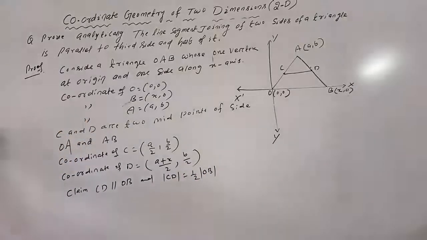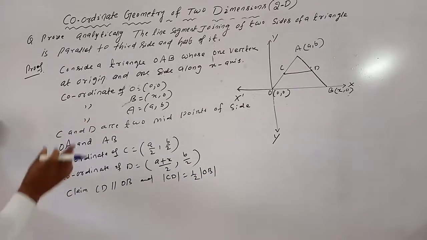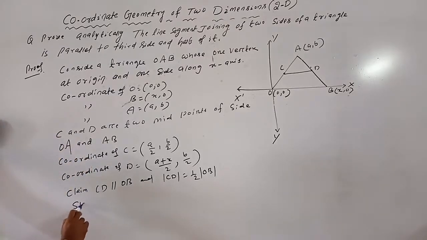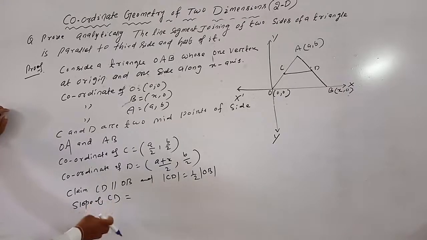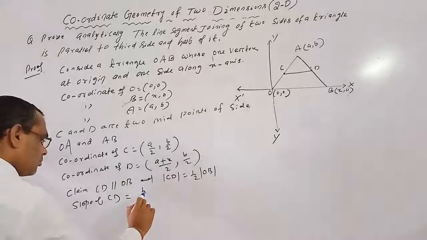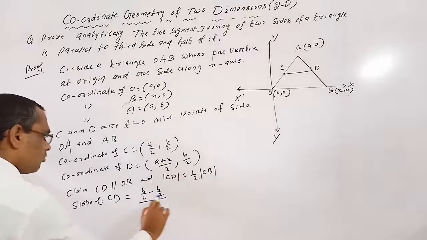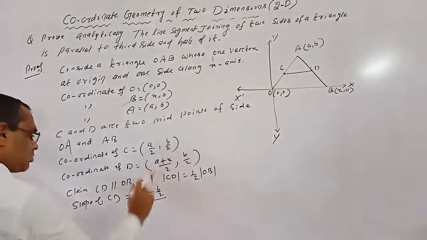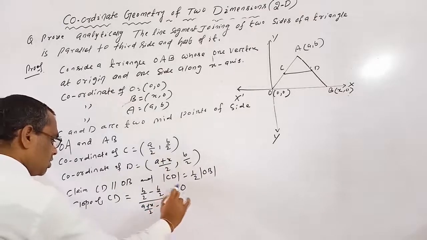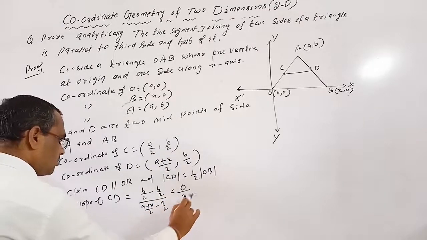CD parallel to OB means the slope of CD equals the slope of OB. The slope of CD is (y2 minus y1) by (x2 minus x1), the y-coordinate difference by the x-coordinate difference. So (b/2 minus b/2) by ((a + x)/2 minus a/2), which is 0 by x/2, equal to 0.